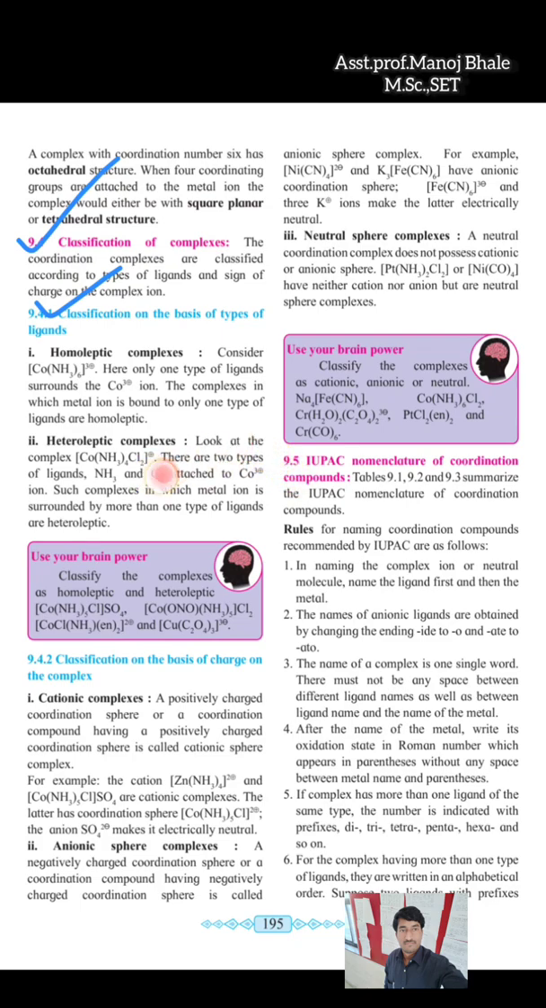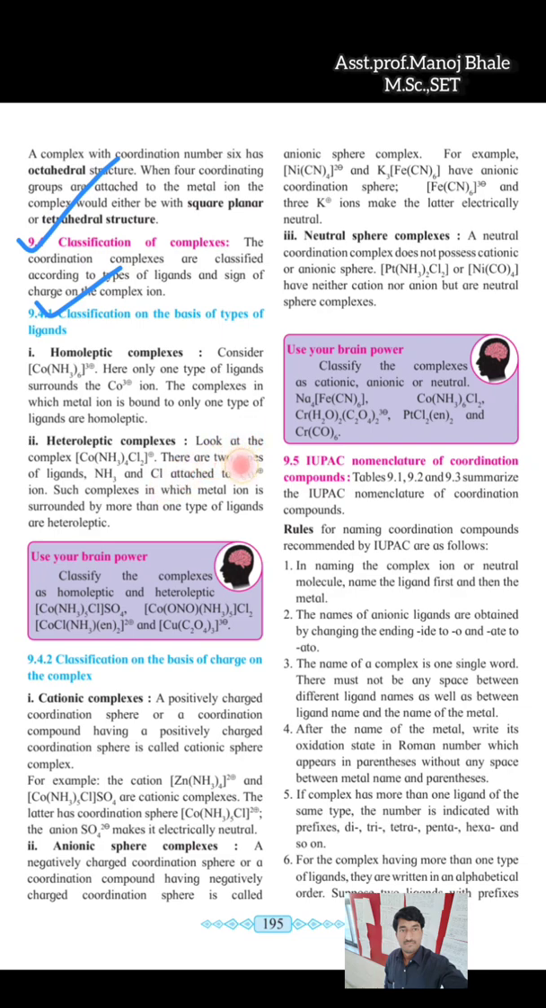Heteroleptic complex: a complex which has two types of ligands, or more than two types of ligands present in it, is known as a heteroleptic complex. So this is the example given: inside of the square bracket, Co means cobalt, which is surrounded by 4 ammonia and 2 chlorine. That means there are two types of ligands, ammonia different, chlorine different. That means it is classified as a heteroleptic complex.